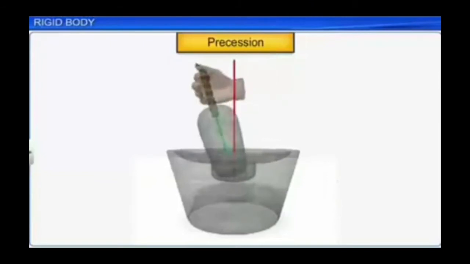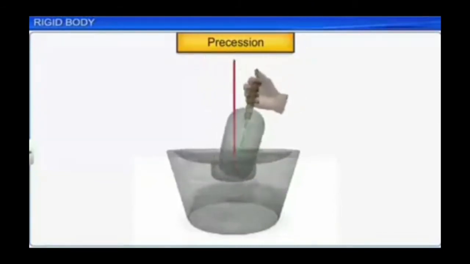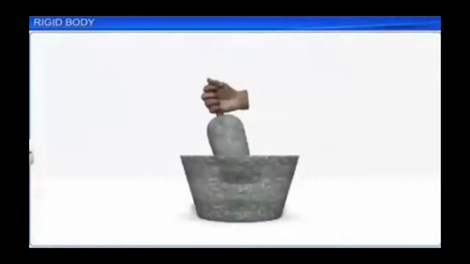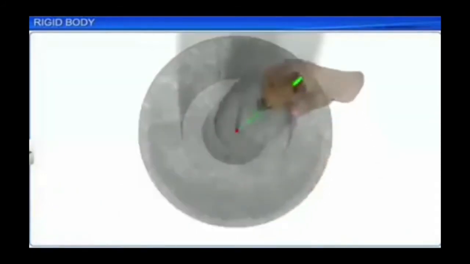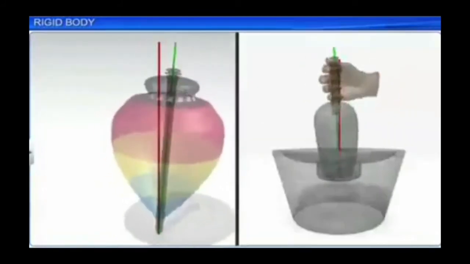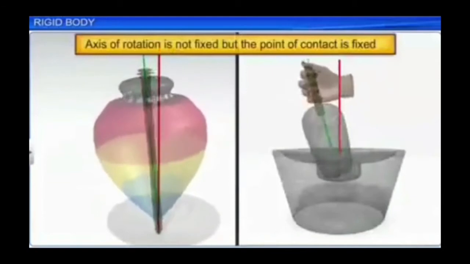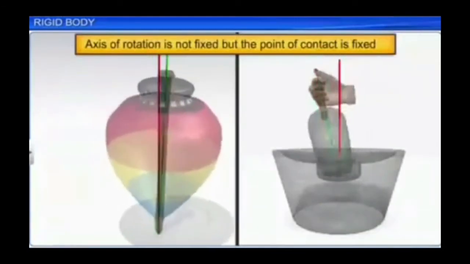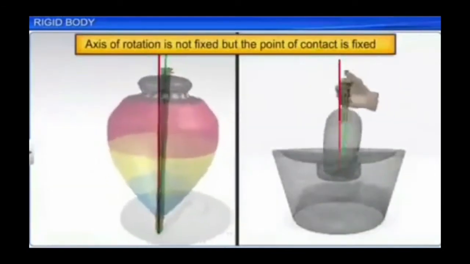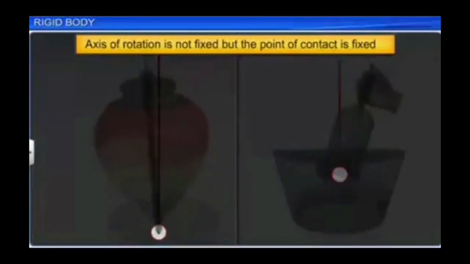Same type of precession is observed in the case of grinding stone. When the grinding stone rotates, the axis of rotation is revolving about a vertical line which passes through a fixed point on the ground. So this motion also we call as precession. So in these two examples, we can see that even if the axis of rotation is not fixed, the point of contact with the ground is fixed.